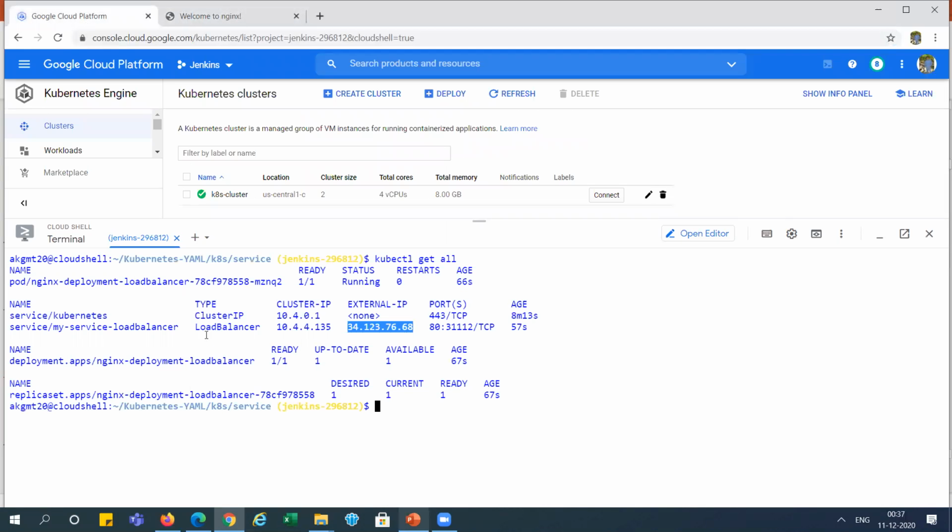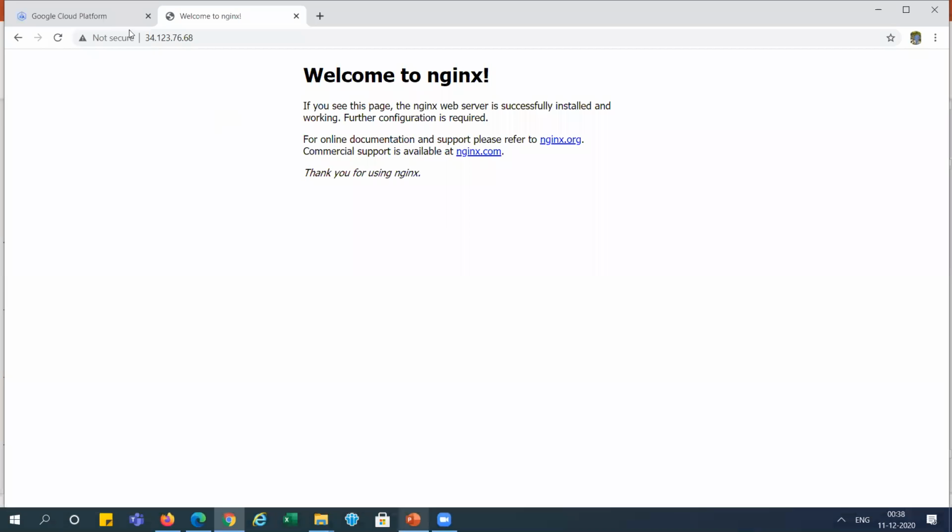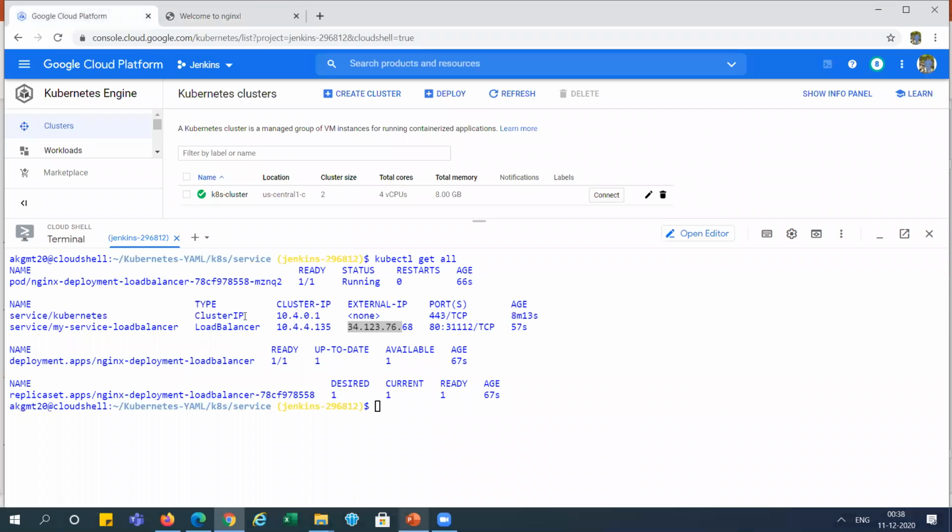In the last demo, we have checked with the node, we have used the type node port and we have used this node port IP, right? But here in this case, we will get directly from here, right? Now we can access with this external IP, and last video we have accessed with this node port IP, right?